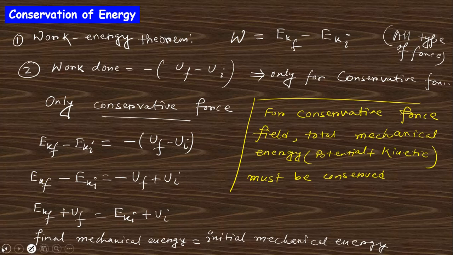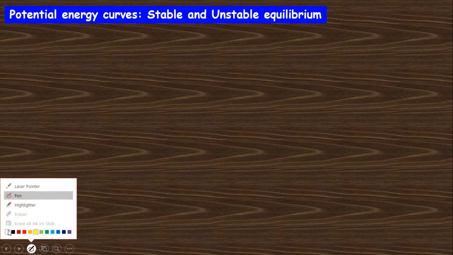Next topic, that is the potential energy curve. Okay, if you want to know about the potential energy curve, that is the variation of potential energy, for example, the earth's gravitational potential energy, the potential energy will increase with the height h. So you want to draw this curve with h.